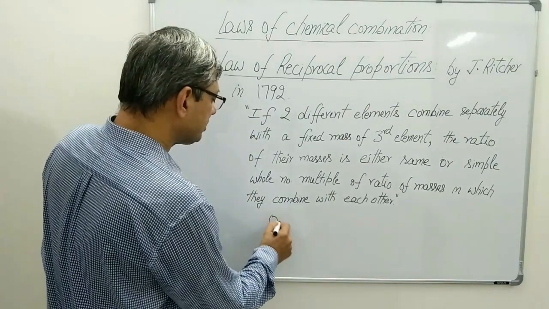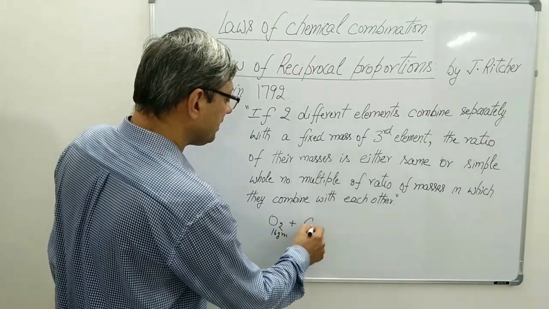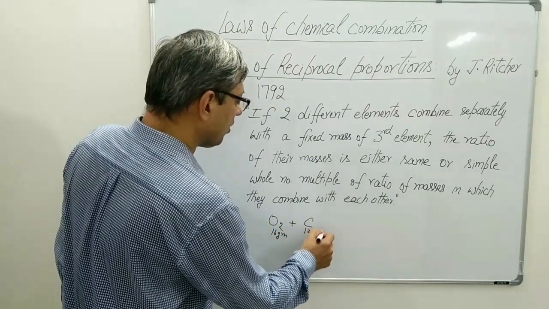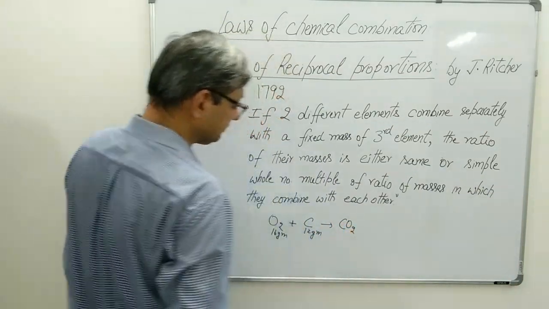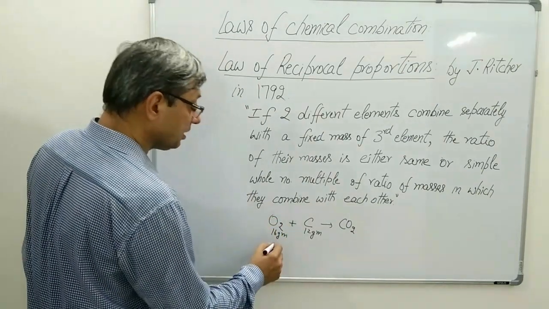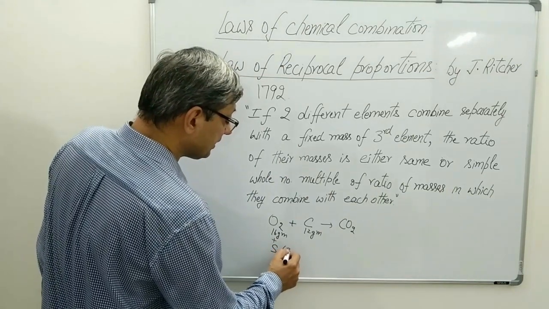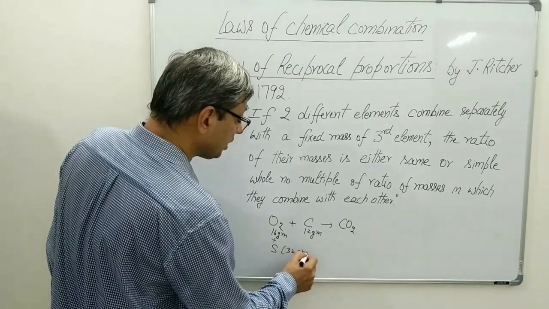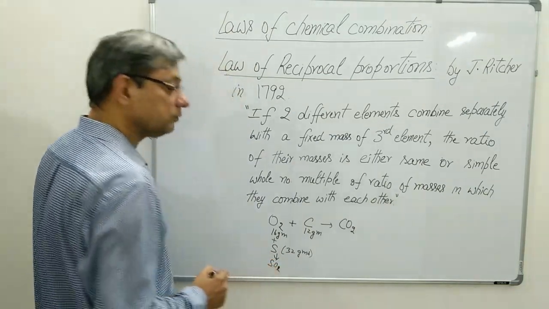I take 16 grams of oxygen and react with 12 grams of carbon. The product is carbon dioxide. I take 16 grams of oxygen, the same amount, and react it with sulfur. That is, we take 32 grams and the product is SO2.